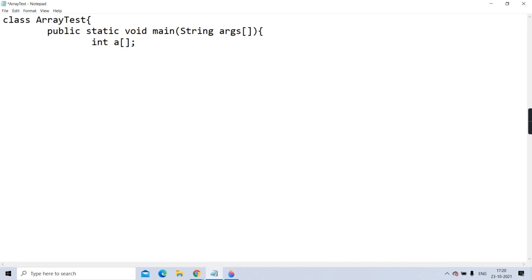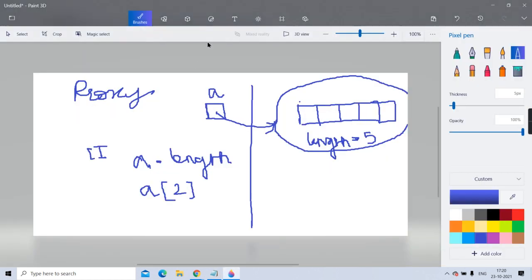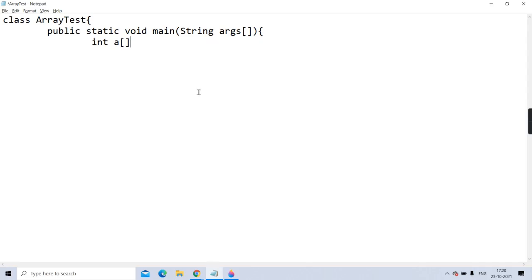This is just the array declaration, meaning you have just created a variable a on the stack, and you are saying that in this a, the reference of an array of integers is going to come, but that reference has not come yet. When will the reference come?